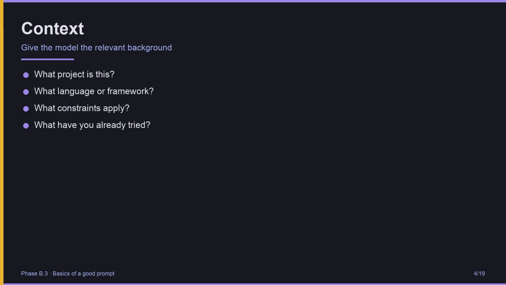Give the model the relevant background. What project is this? What language or framework? What constraints apply? What have you already tried? A prompt that says fix the bug is unanswerable. A prompt that says this is a Python 3 project using Flask, here is the error I'm getting, I've already tried X and Y is answerable. The model is not lazy. It just has nothing to work with when context is missing.